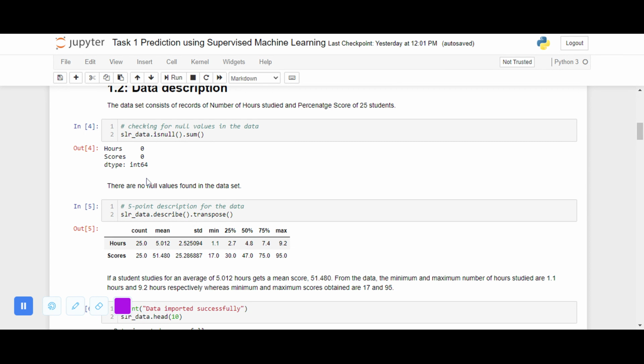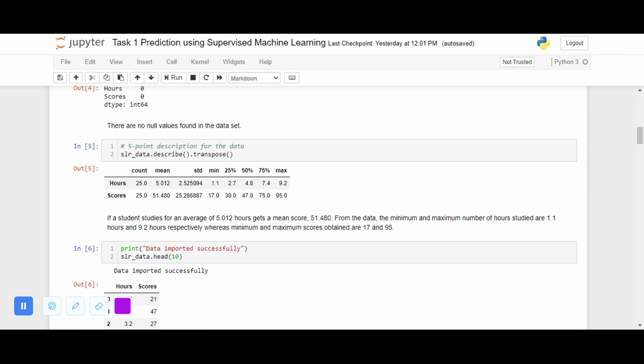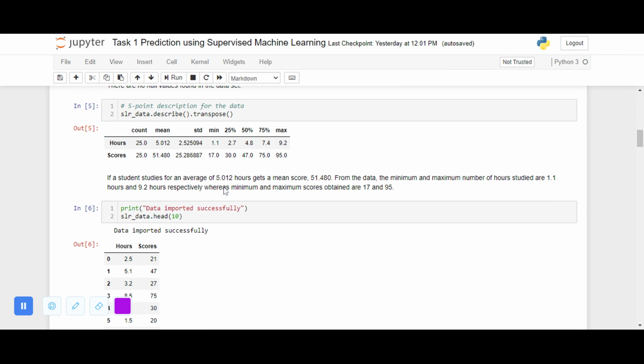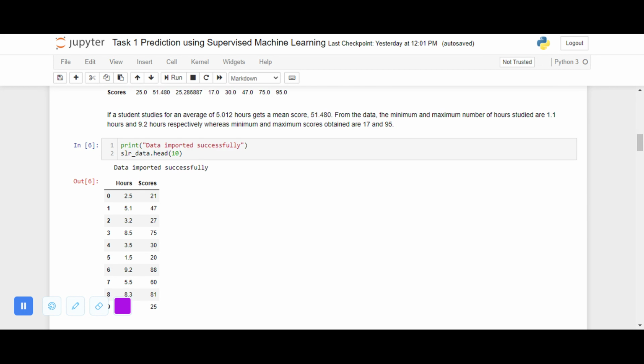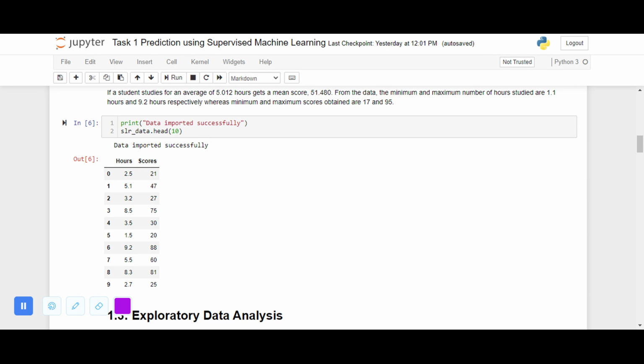Also, we check the five point description for the data, and we see that the mean number of hours studied by a student is 5.0, approximately 5 hours, and also the mean score obtained by a student is 51.48%. We check for the first 10 rows of the data by using the head function, where slr is the name of the data frame.